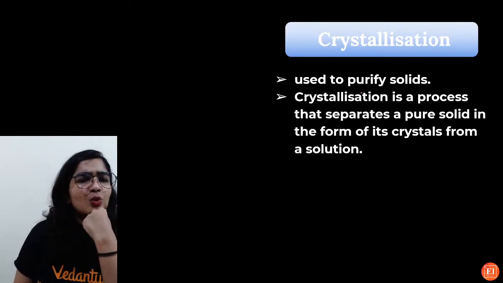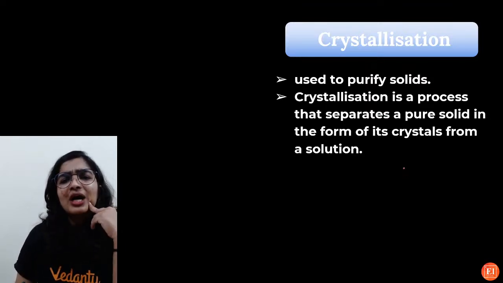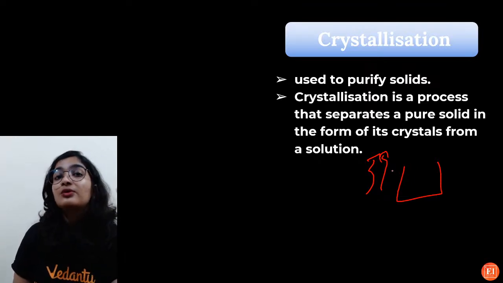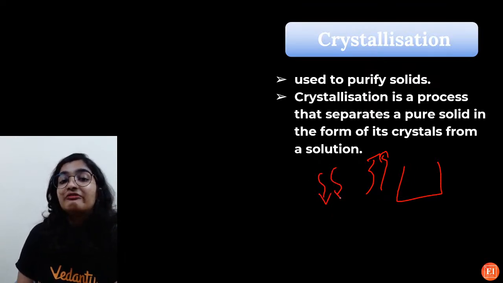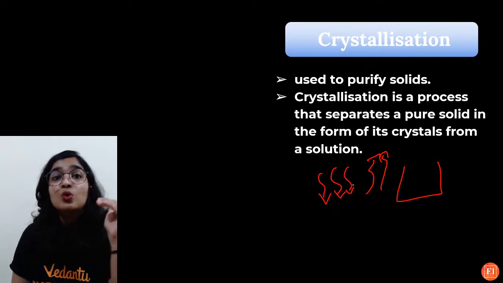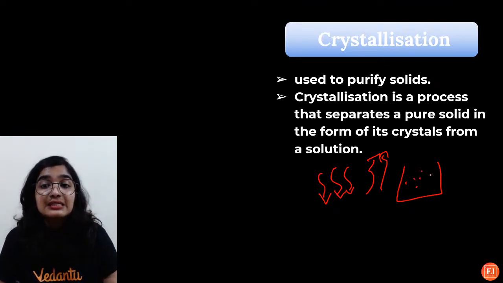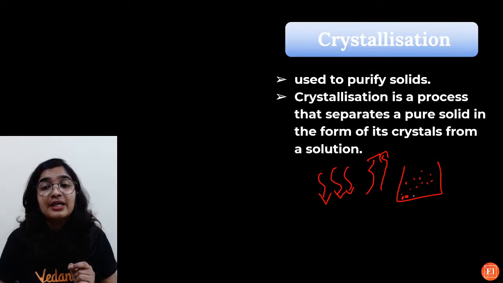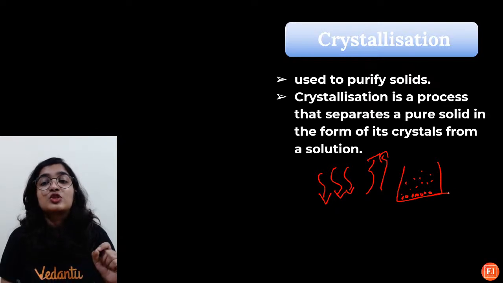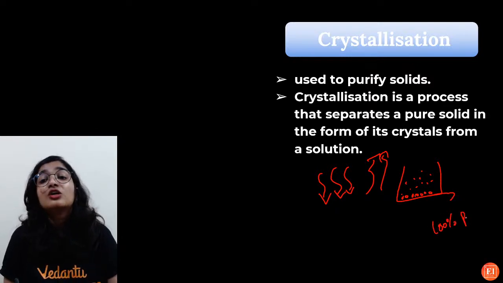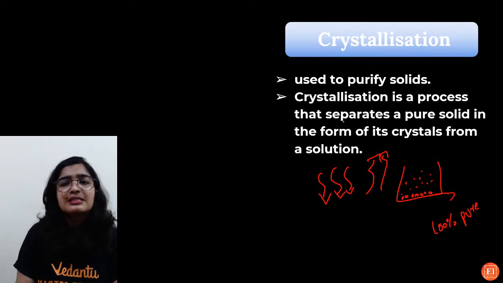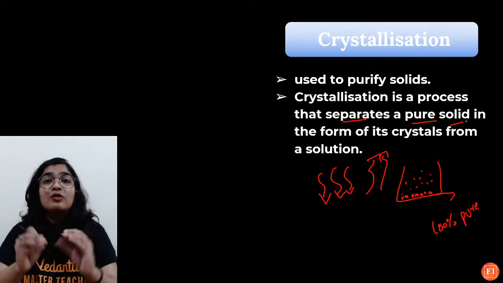So crystallization, what is crystallization? Someone asked me, ma'am, you have a saturated solution, we have heated it, so it has dissolved more solute, but what happens when we decrease the temperature, when it is cooled down? The excess solute which had been dissolved by the solvent will start coming out in the form of crystals which will be 100% pure. This technique is known as crystallization. It's a process that separates a pure solid in the form of its crystals.